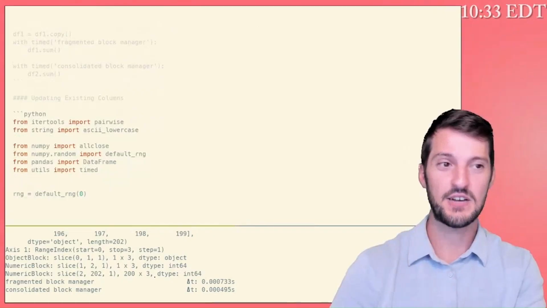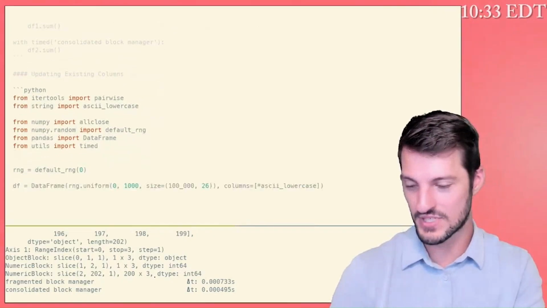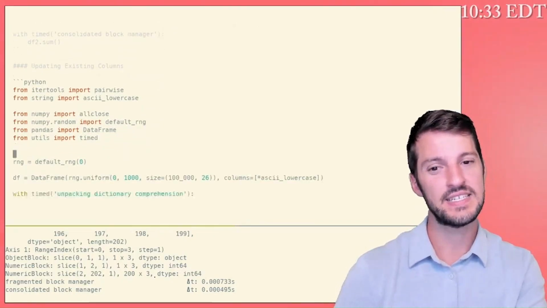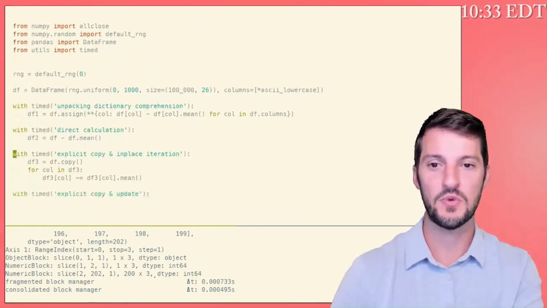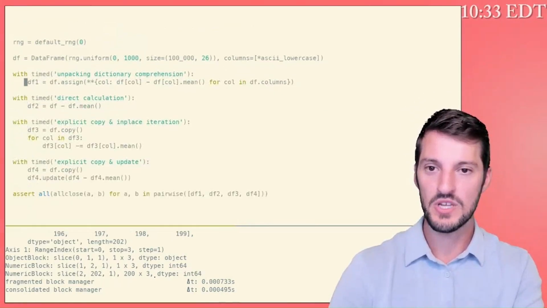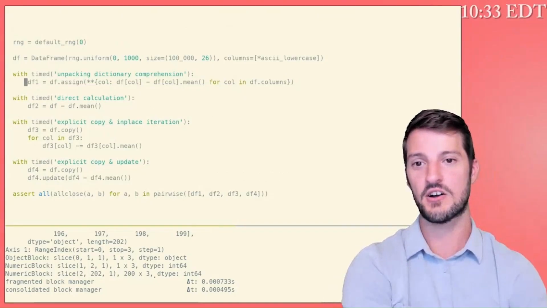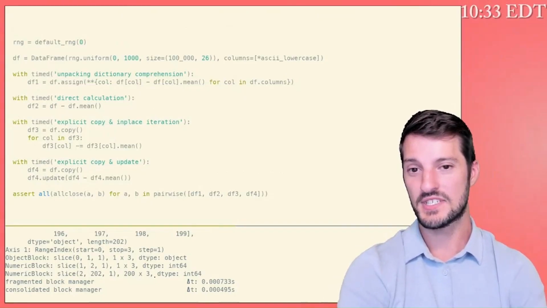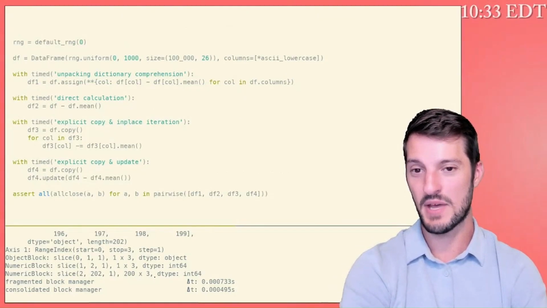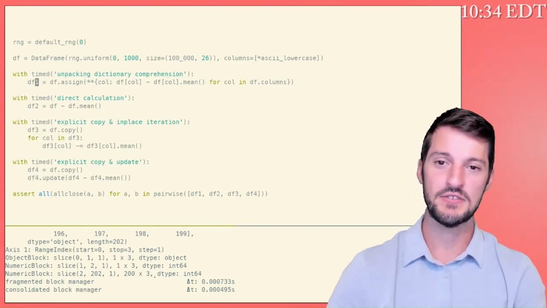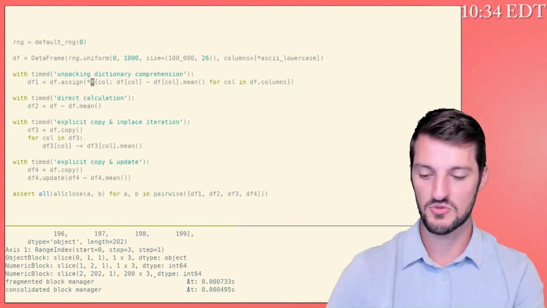But the next thing I want to share with you is we can add columns, yes, but what if we want to update existing columns? Well, it turns out there's a few ways that we can do this. We can update an existing column by simply using the .assign method. And when I use the .assign method, you'll see this approach a lot. I see this on Twitter actually a lot.